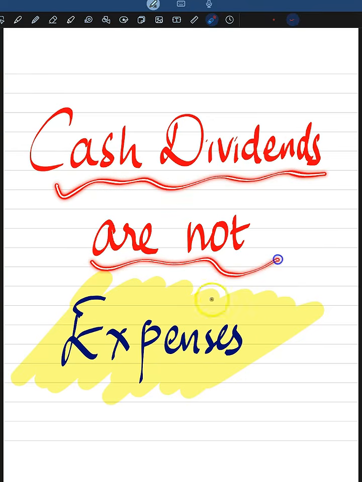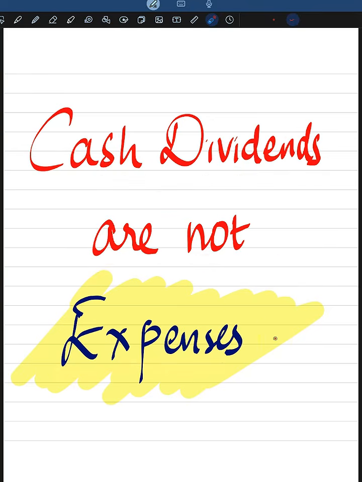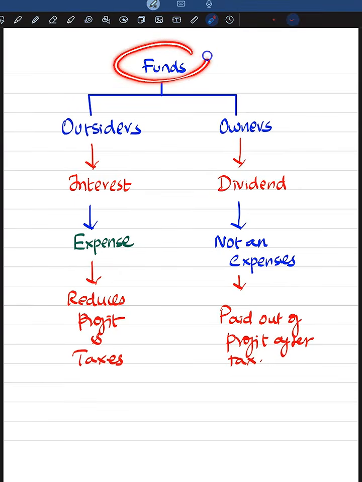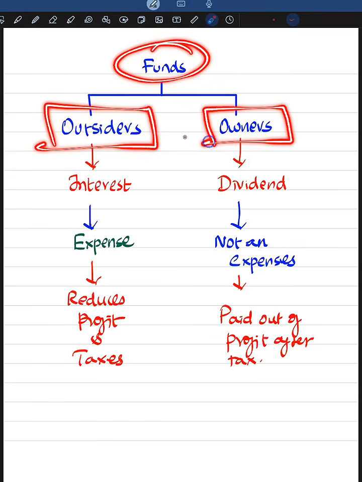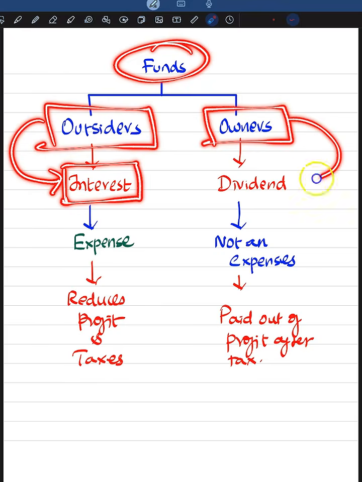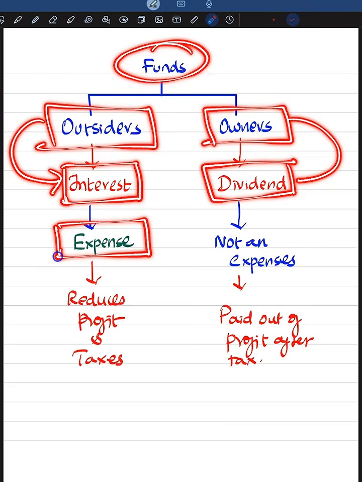Cash dividends are not expenses. Why do we say so? In business, funds can come from two sources, outsiders and owners. When funds come from outsiders, we have to pay a cost for those funds in the form of interest, and when it comes from owners, we have to pay it as dividend. But interest is always agreed or accepted as an expense, but dividend paid to owners is not considered as an expense.